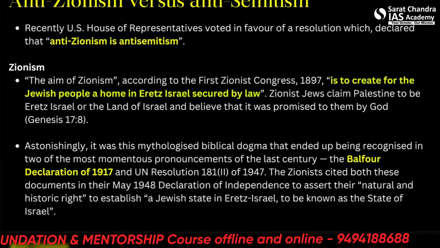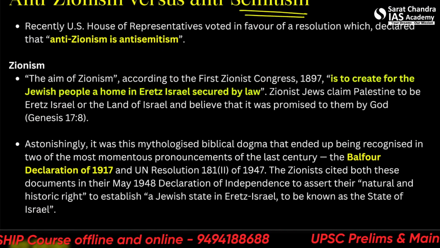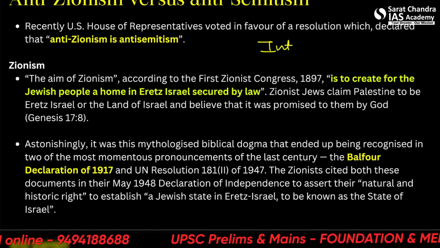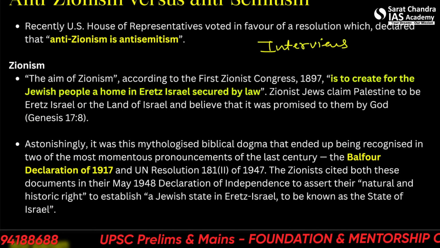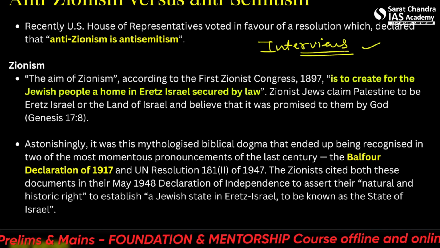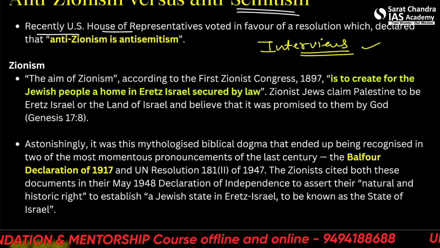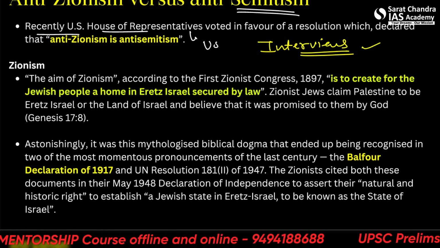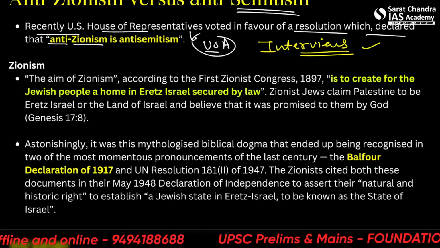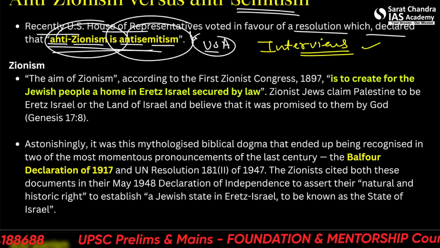Alright, moving forward, anti-Zionism versus anti-Semitism. Both are very simple terms. They can be asked in your interviews because they are fairly popular terms. So we need to learn what they mean. Recently the US House of Representatives, basically the USA Parliament, voted in favor of a resolution which declared that anti-Zionism is anti-Semitism. Alright, so let's see what these two terms mean.